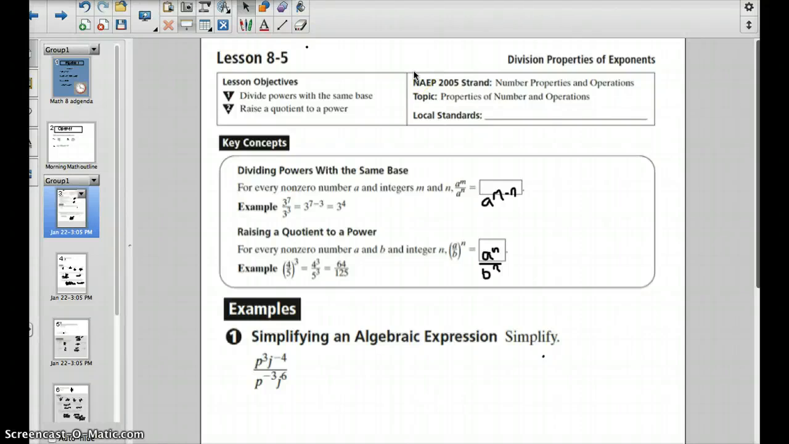Welcome to Lesson 8.5. We're dividing powers with the same base and then also raising a quotient to a power. Let's look at the key concepts.